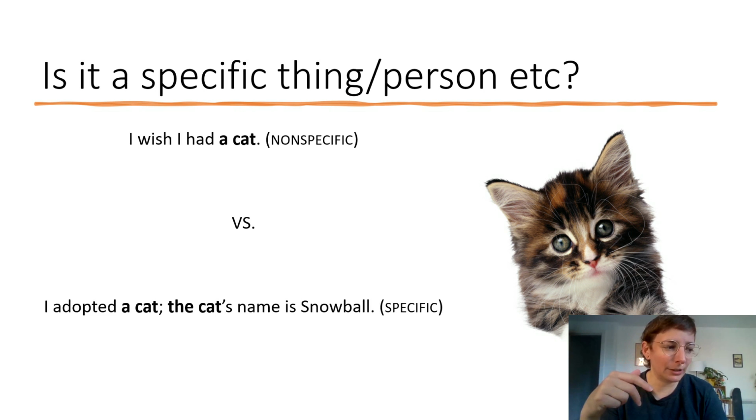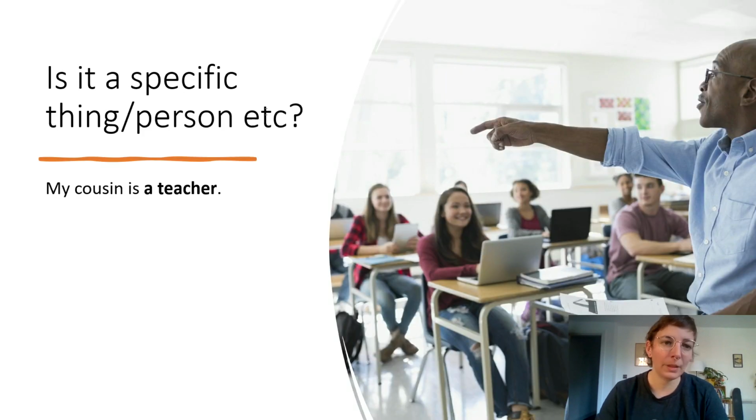The difference between a cat in the first part of the sentence and the cat in the second part of the sentence is that, as you know or remember from our previous session, in the second instance, the cat is already known to the hearer because I have introduced it as new information in the first part of the sentence. So now I can start talking about the cat because you know which cat I'm talking about. The cat is thus known and also specific.